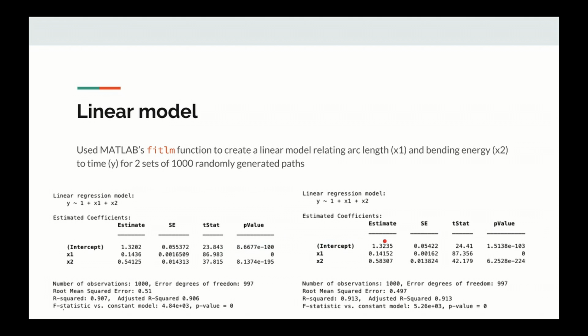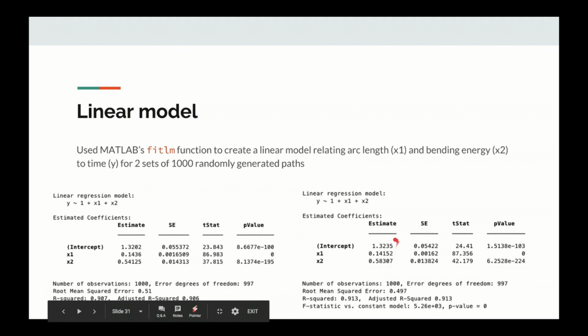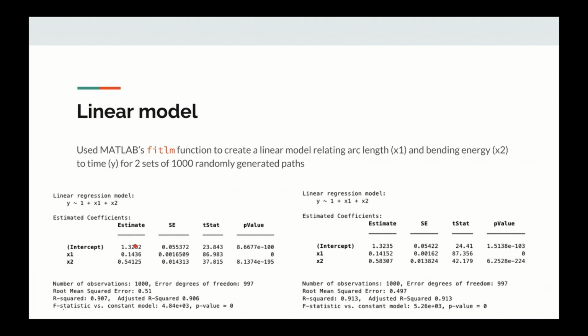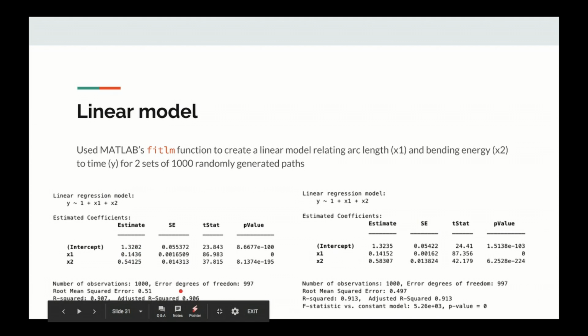I ran two different sets just to confirm to myself that these numbers would be the same or similar, and they are. So you end up with this equation with this intercept and these coefficients here. The r squared on both of these is greater than 0.9, which is pretty promising. This is a relatively good model for estimating a time based on the arc length and bending energy.